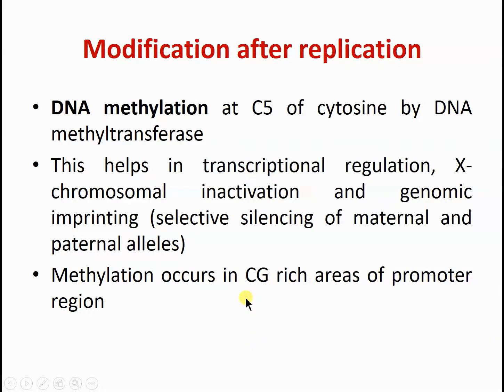So how can it not be expressed in other cells? It is due to gene silencing. The insulin gene is silenced by this modification, DNA methylation, in all the cells of the body except the beta cell of the pancreas. So it cannot be transcribed, and insulin cannot be synthesized in the brain or kidney, etc. It is only synthesized in the beta cell of the pancreas.